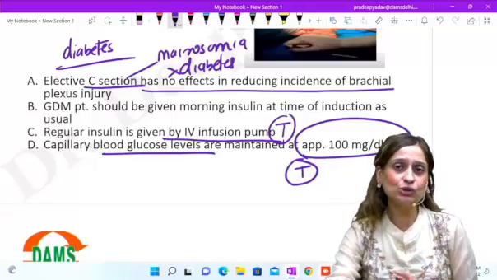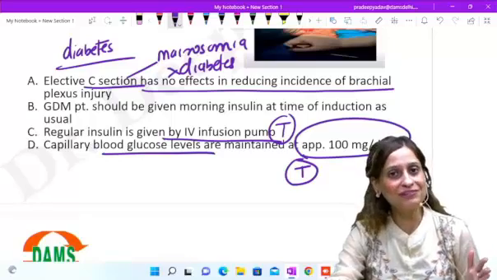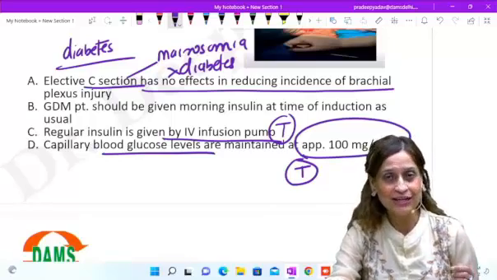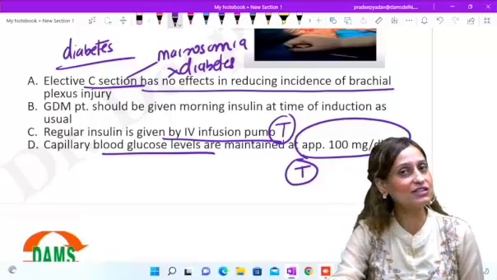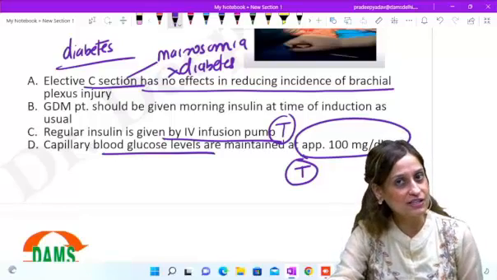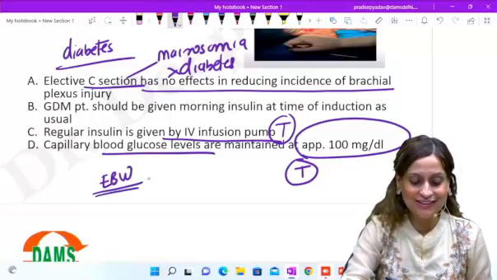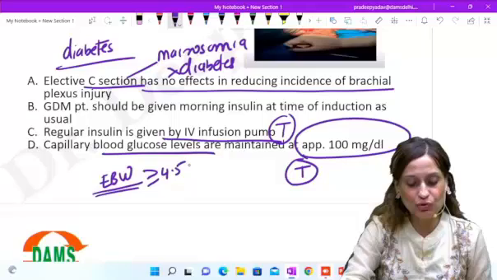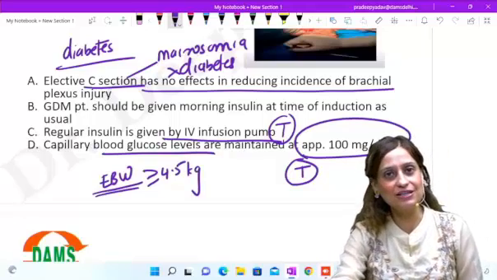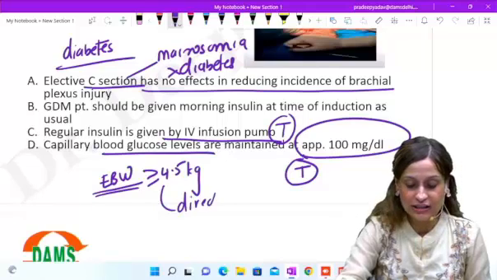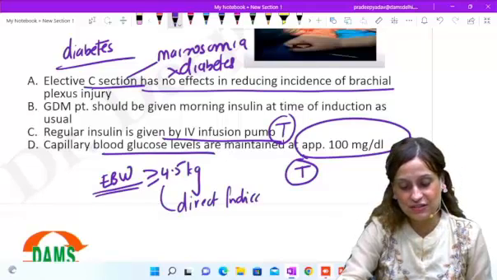You don't have to do cesarean sections for all women. So if you feel 3 kg is more and you do a cesarean, that's wrong. That is why we said, what is the cutoff to decide on cesarean section? If the estimated birth weight of the baby is more than or equal to 4.5 kgs, yes, this is what we said is a direct indication for CS.